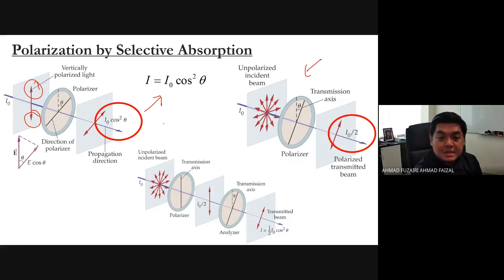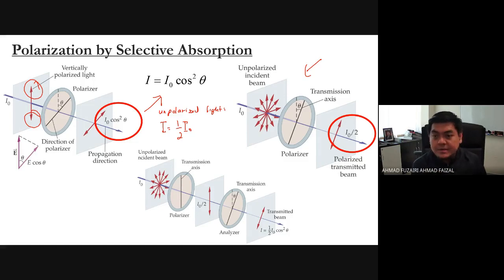For the unpolarized light, I is equivalent to half I naught. Simple. It doesn't matter what theta is. But of course, when it comes out, it follows the transmission axis of the polarizer. You must understand that. It follows it, but it does not take cos. Here in this equation there is cos, but here there isn't. It directly becomes half, half I naught.